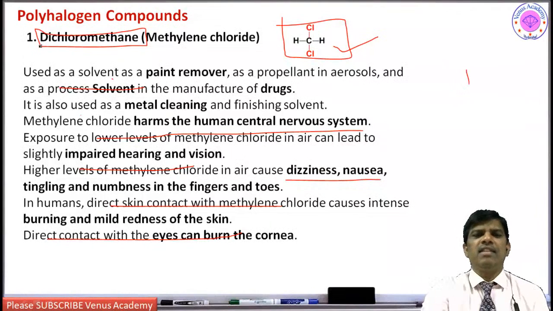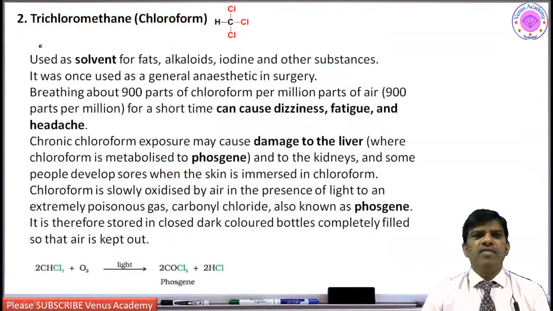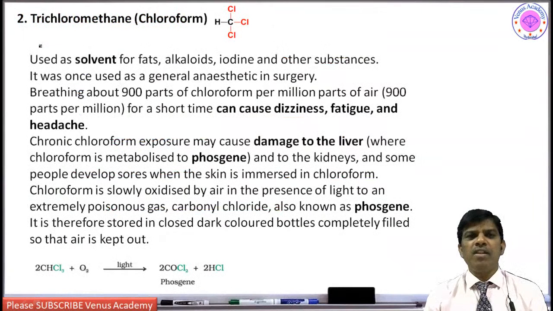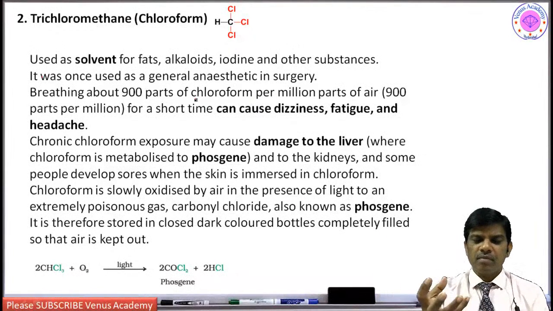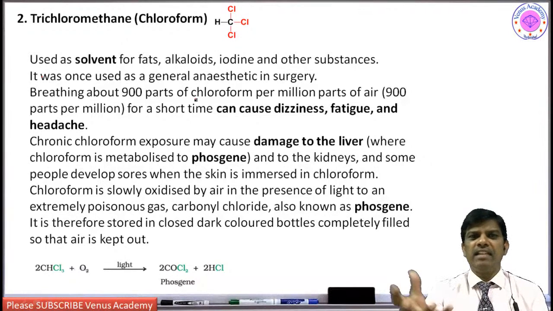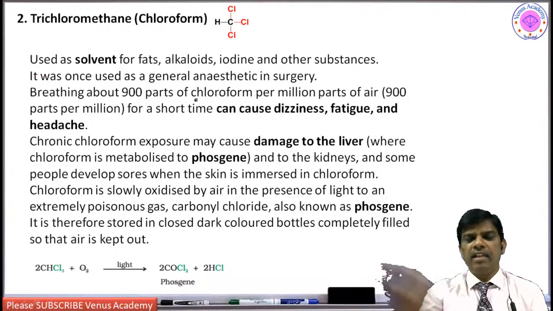Yes, students, this is a synthetic solvent, right? So when it comes to chloroform, also previously used abundantly as a solvent in organic chemistry, but now it is also banned and it is rarely used. And moreover, as a solvent, previously it was used as an anesthetic compound. Chloroform, anesthetic: you might have seen in some movies, they do some spray of this chloroform and they kidnap some villain or something, they use chloroform.